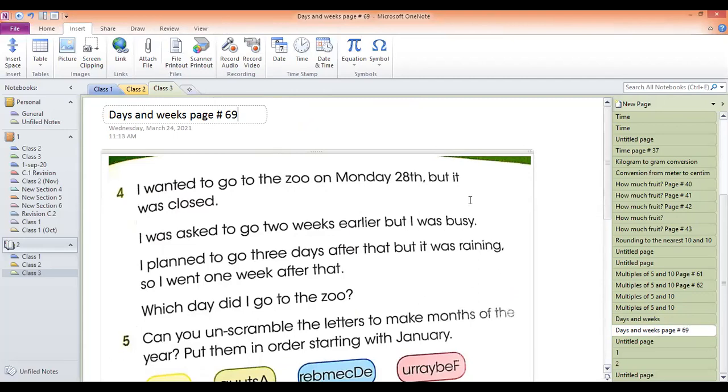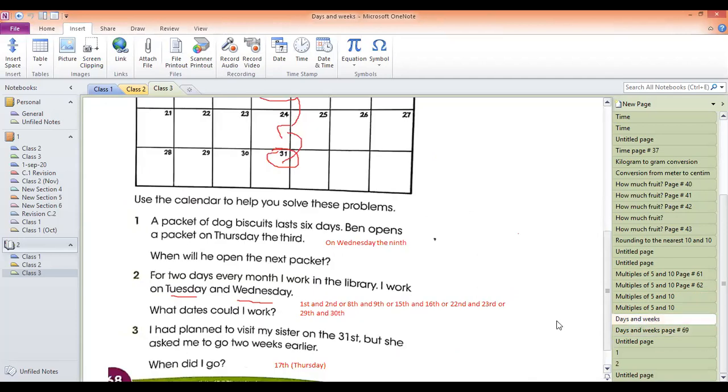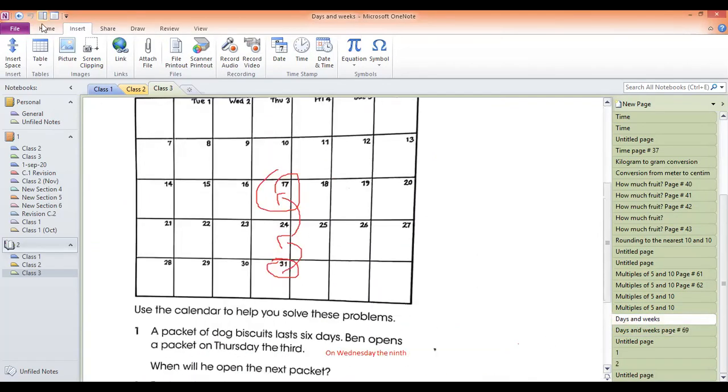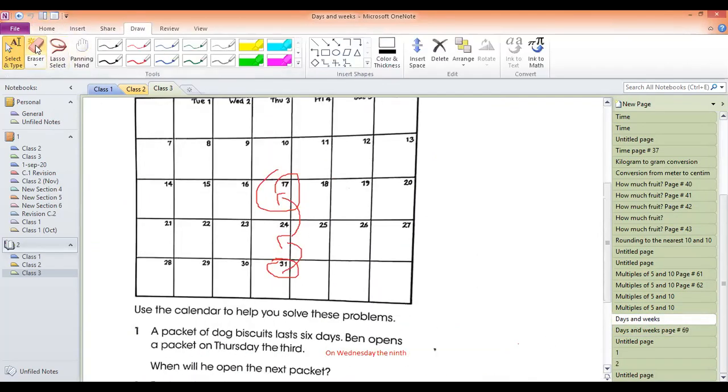So when I wanted to go, guys, Monday 28th. First, I should erase it. This is the date when I wanted to go.